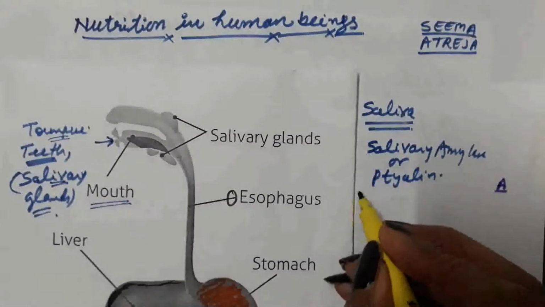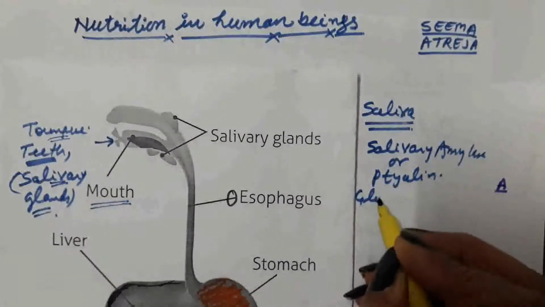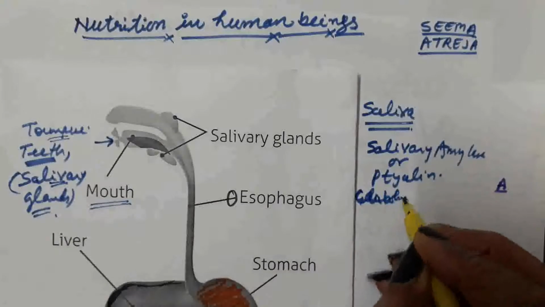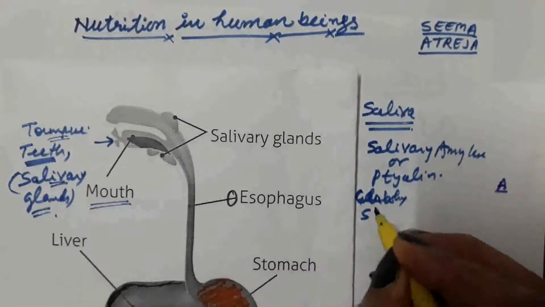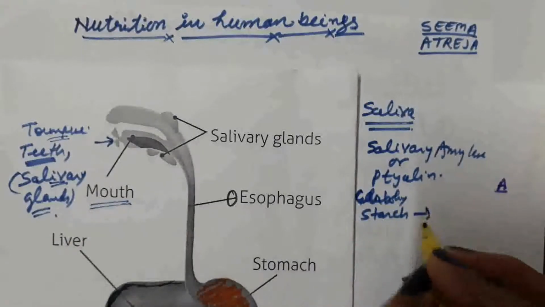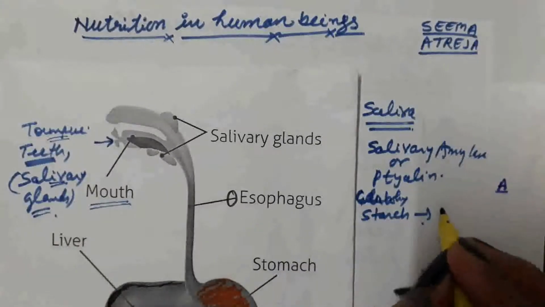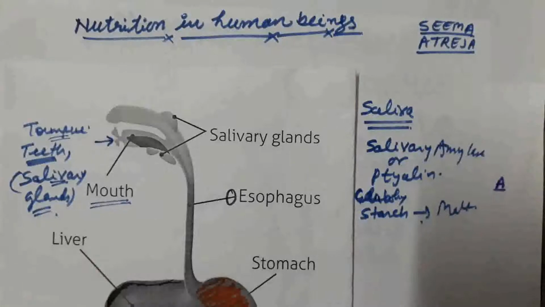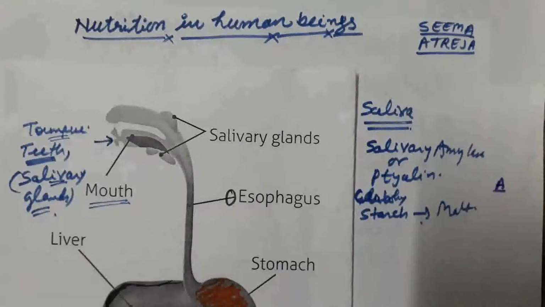Ptyalin enzyme digests carbohydrate, or we can say starch, into maltose. So inside the mouth, teeth are present which help in chewing the food material.